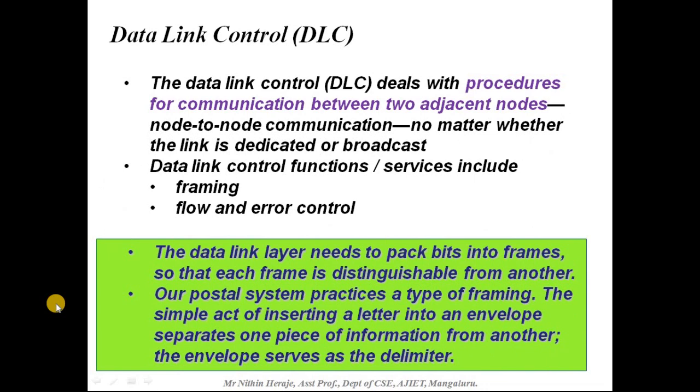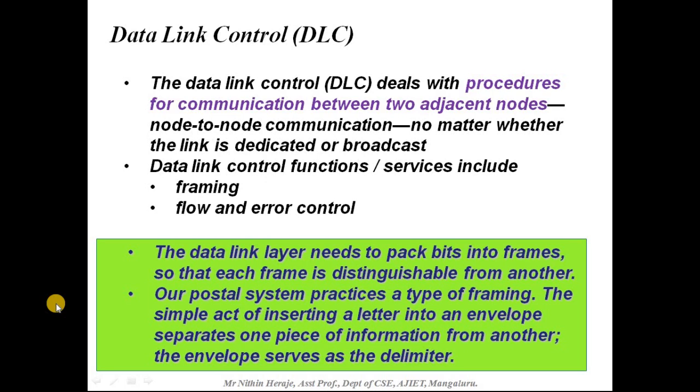DLC, which is nothing but data link control. The data link control deals with the procedures for communicating between two adjacent nodes, that is node to node communication. It does not matter if it is a dedicated link or a broadcast.